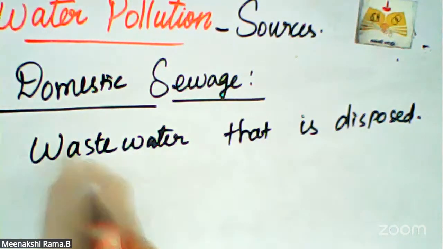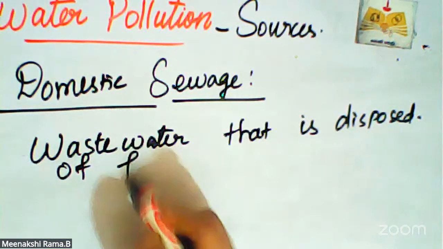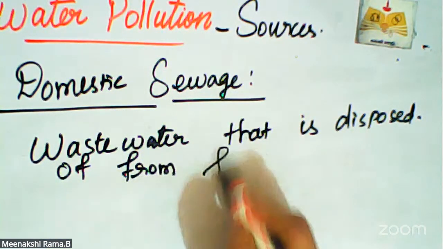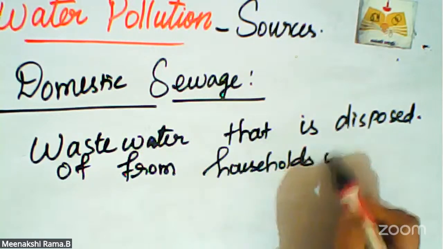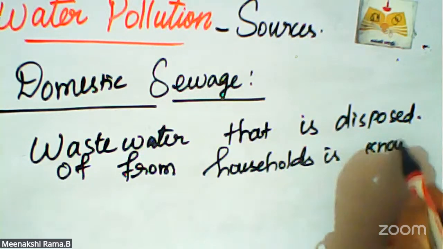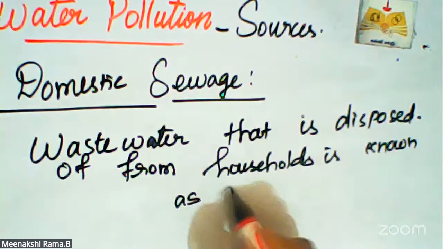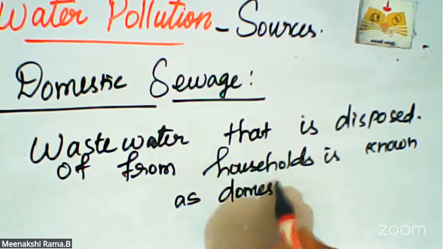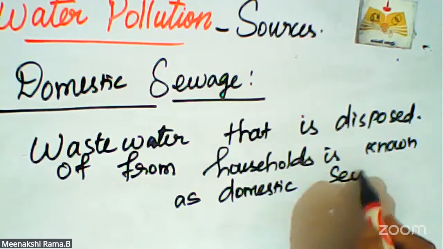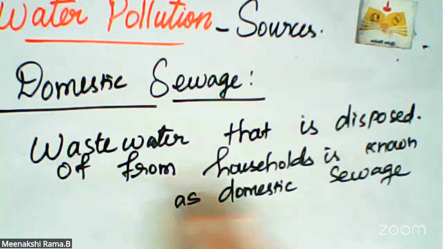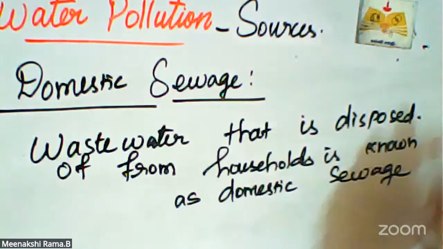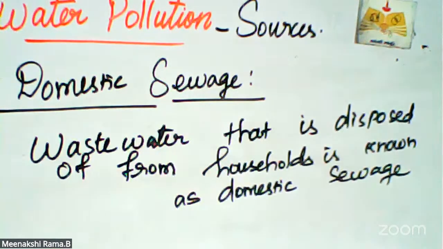Wastewater that is disposed of from households is known as domestic sewage.